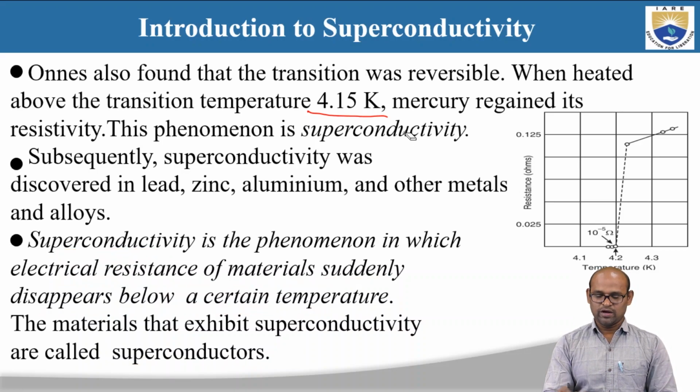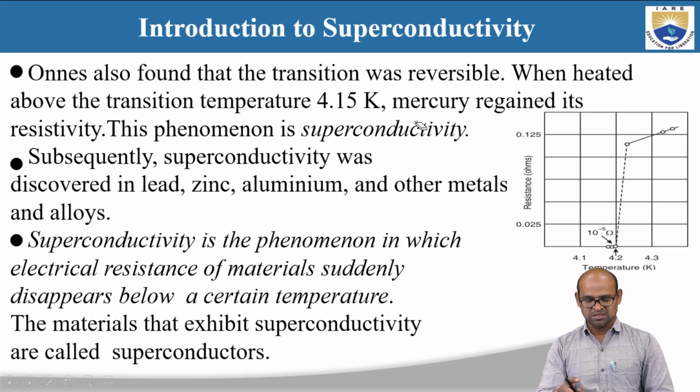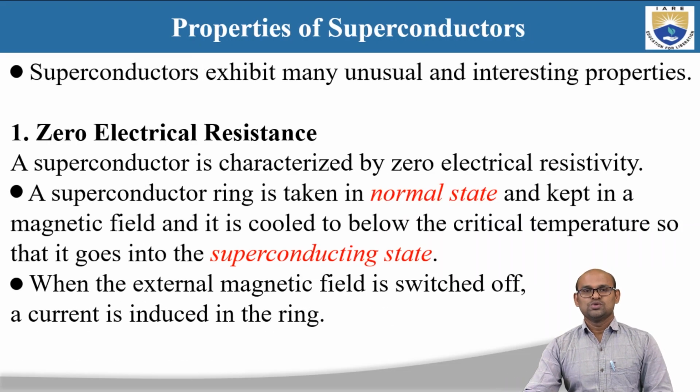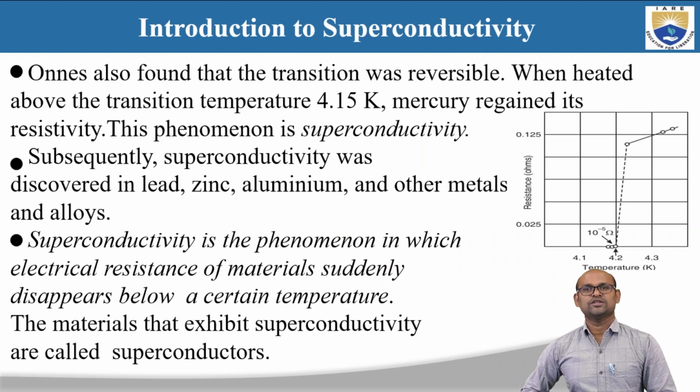If you have to define what is superconductivity or what is a superconductor, you can use this statement. So this is the introduction to superconductivity: what is superconductivity, who discovered it, and what are superconductors.